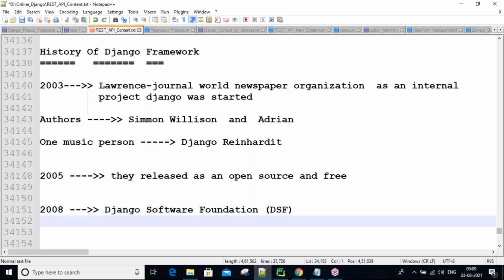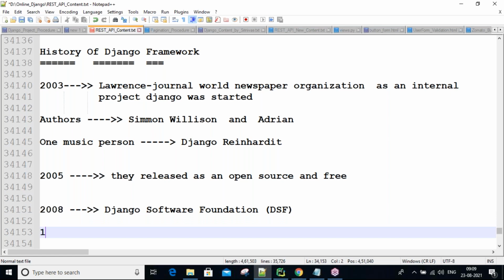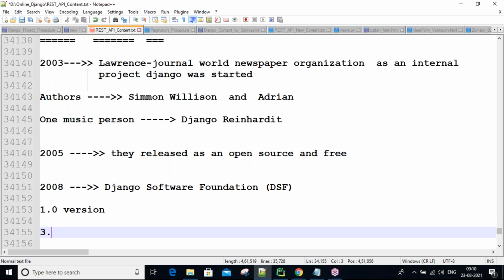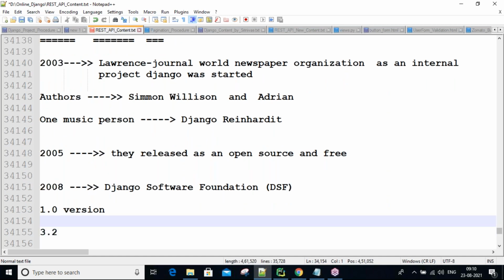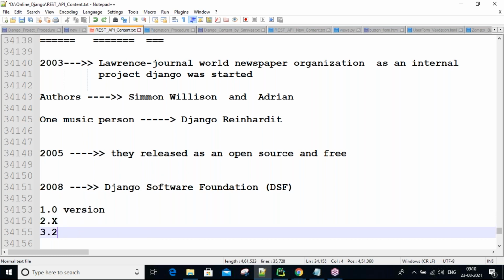Remember, initially they released the 1.0 version, guys. Now 3.2 version is there. Later 1.9, 1.10, 1.11, 2.0, like that, N number of versions came. Recently, 3.2 version is there.